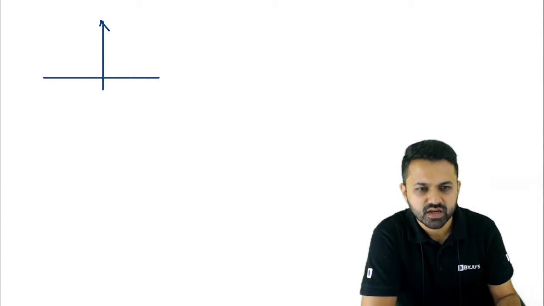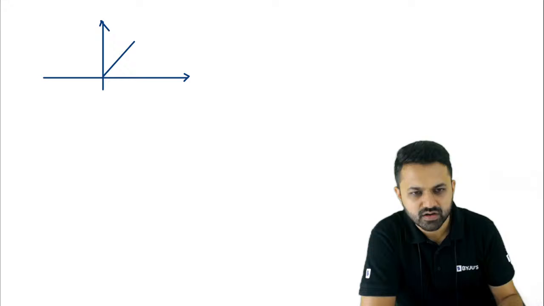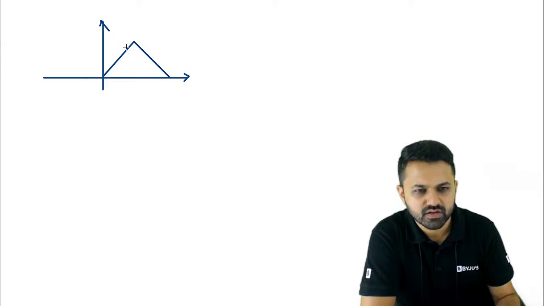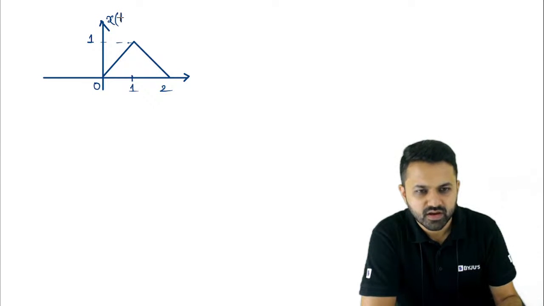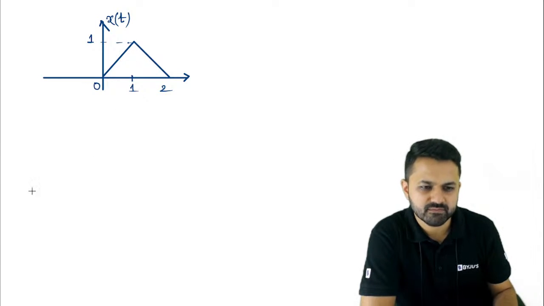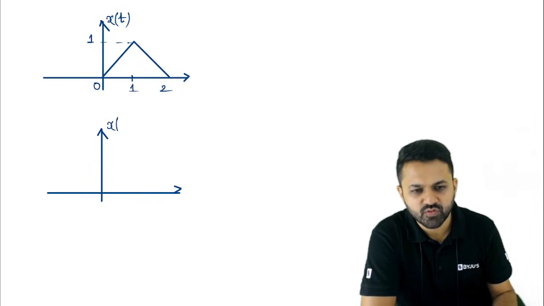Suppose I have this signal. This is 0, this is 1, this is 2, and this is also 1. This is x of t. And suppose you want to draw x of 2t.